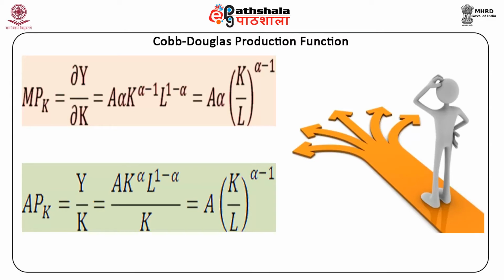APK is equal to Y upon K, which is equal to A into K raised to the power alpha into L raised to the power 1 minus alpha upon K, which is equal to A into (K upon L) raised to the power alpha minus 1.